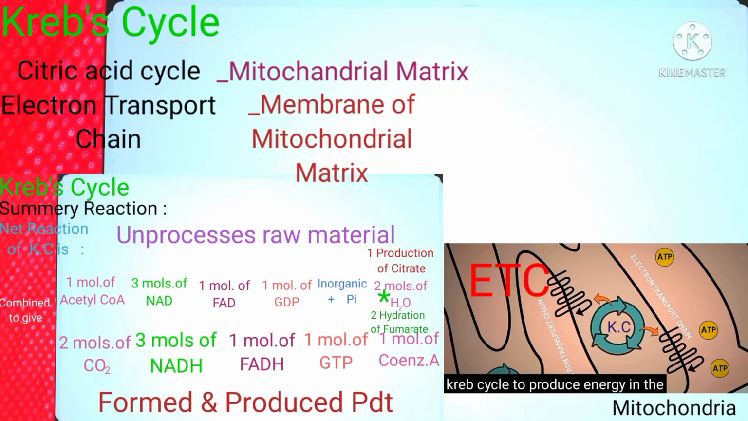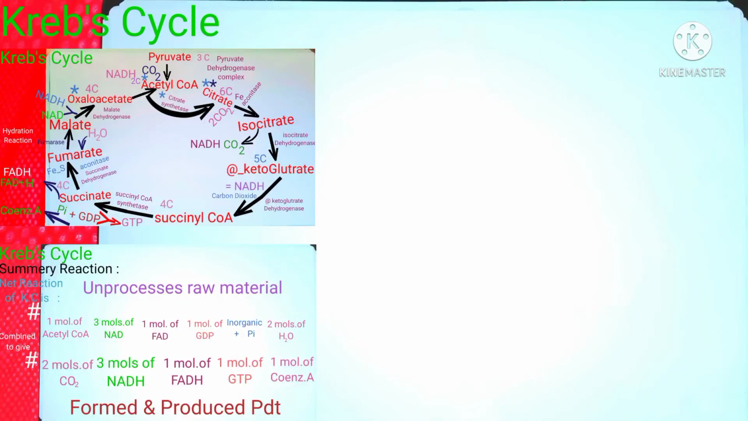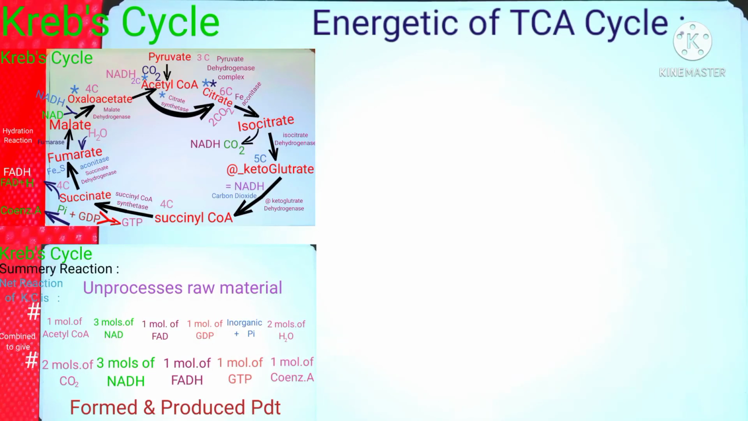So the NADH and FADH that are being generated by the citric acid cycle, the Kreb cycle, are easily utilized by the ETC for the production of ATP. The description of how these ATPs are generated in the electron transport chain and how many ATPs are generated during ETC, we will talk about in our next upcoming video, which will be on the topic of the electron transport chain. At the end, we will discuss the energetics of the citric acid cycle.